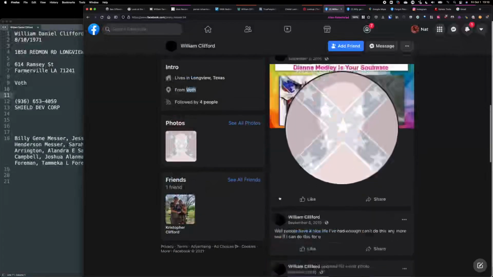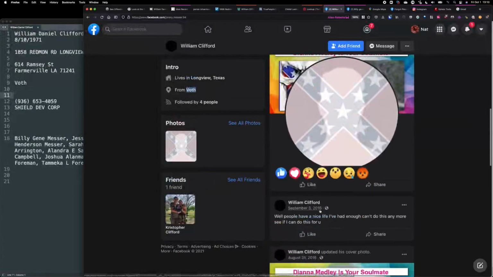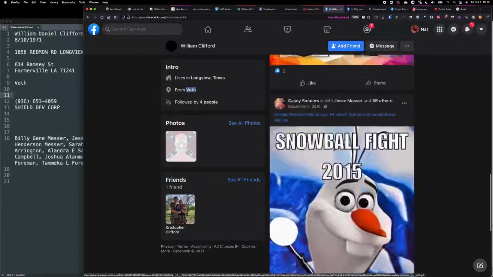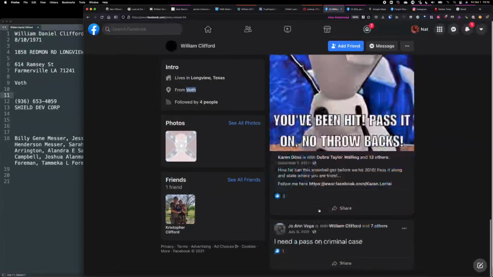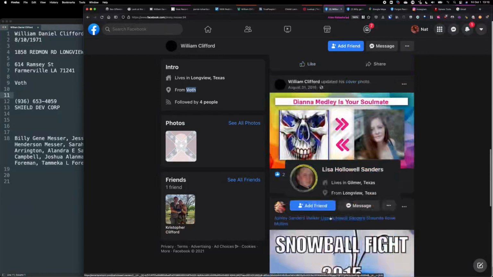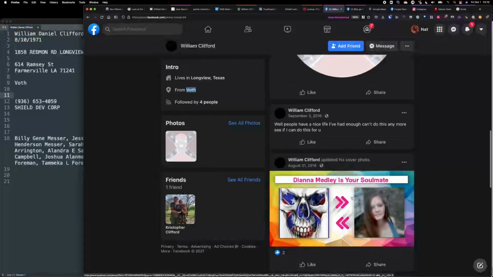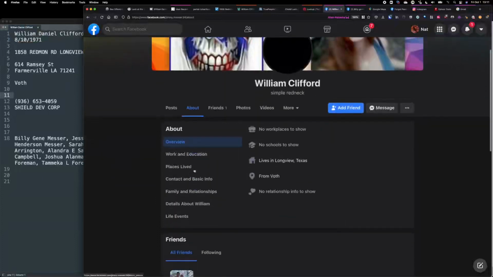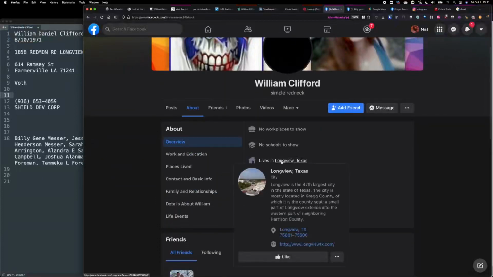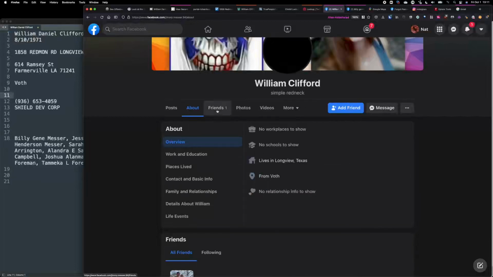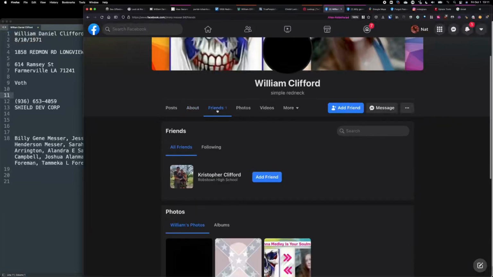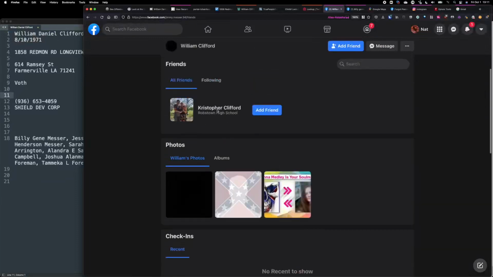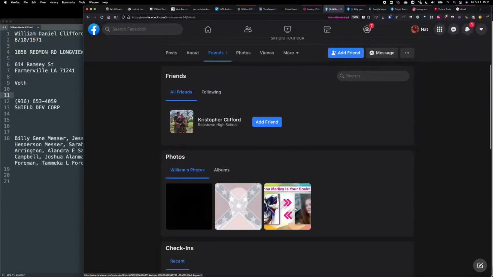Let's go down. This profile hasn't been updated in a while, 2016, so it's not too useful, but again, it's a pivot point. The first ever post was, I need a pass on a criminal case, so this is likely the same person. And another possible pivot point. So from the profile, we don't get a lot, only one person, but we're kind of sure this is the same guy we're looking for. So the only other pivot point in this profile is now this person here and another image here.